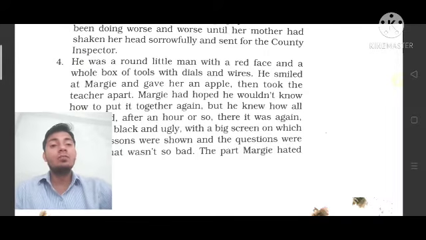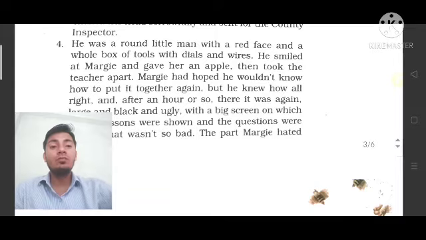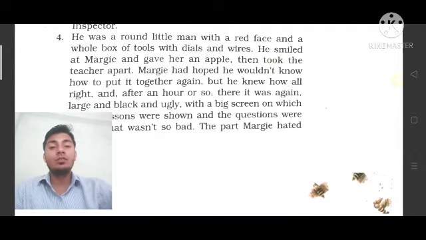He smiled at Maggie and gave her an apple. And when he reached her house, he smiled on seeing Maggie, and he gave an apple also to Maggie to eat. Then took the teacher apart. Then took the teacher apart. Maggie had hoped he would not know how to put it together again. It means over here, then took the teacher apart means he goes towards the computer so that he can repair it.